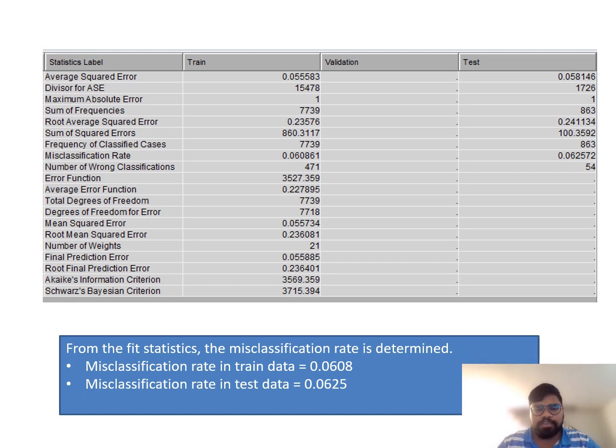From the above table, you can see that from the goodness of fit statistics, the misclassification rate is determined, and the misclassification rate in training data is 0.0608 and the misclassification rate in test data is 0.0625.